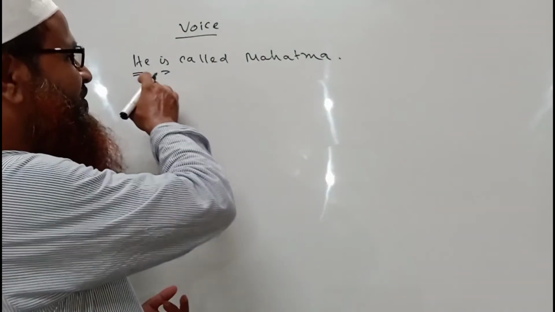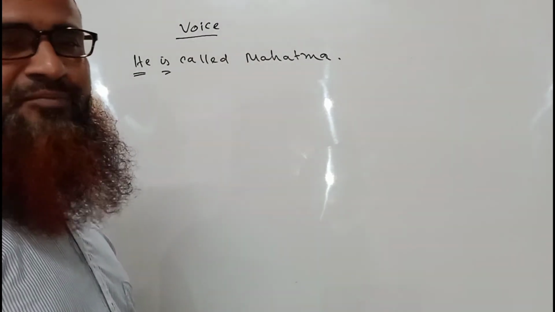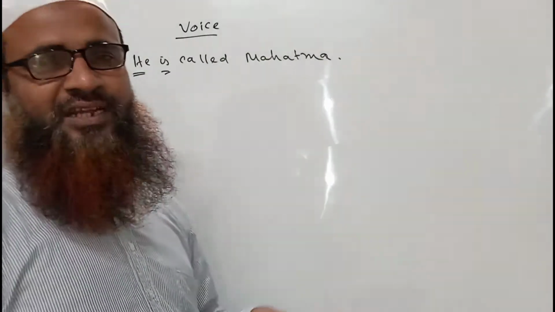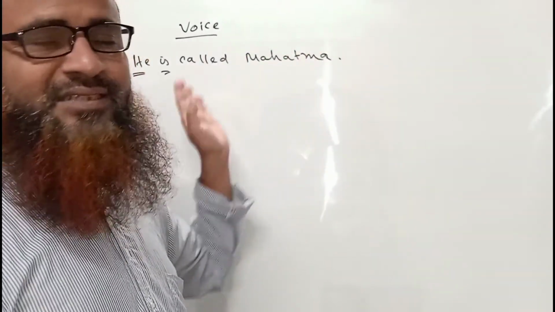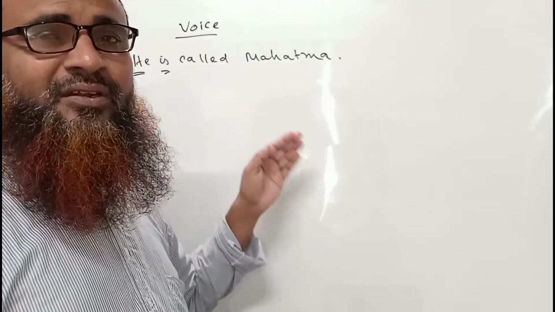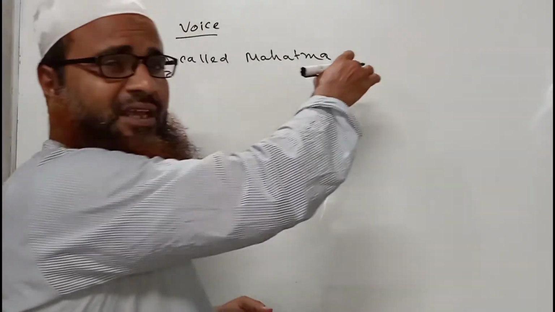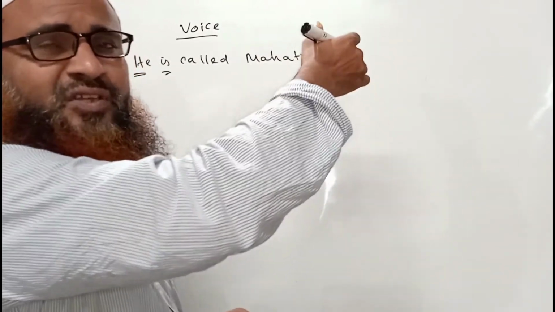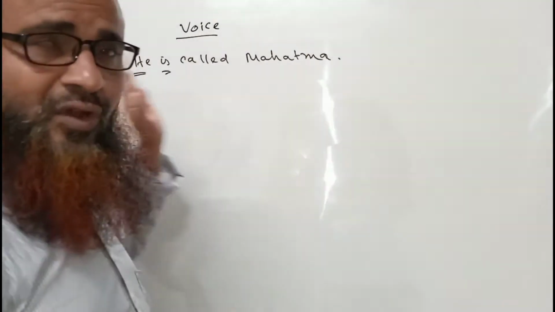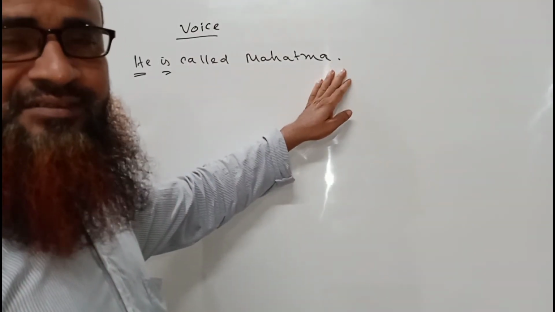So we have to change it into active voice. And how will we change it into active voice? If we want to change a sentence into active voice, then we have to start the sentence with a subject. And what will be the subject? The object which was used as an object in the passive voice sentence must be the subject. But there is no object here.